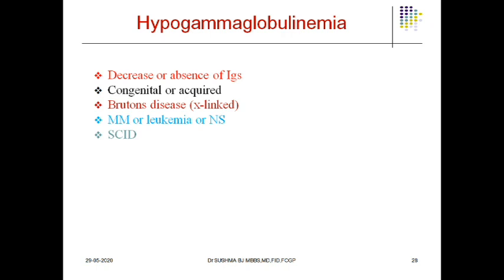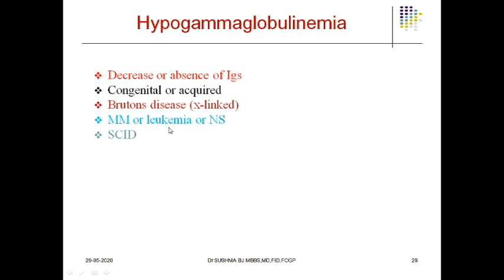Then who is going to protect against helminthic infections? Who is going to protect one from parasitic infections? In that case, the patient definitely has hypogammaglobulinemia, but with a relative excess of a particular type of immunoglobulin. If the patient has excessive IgA, he can still have deficiency of other immunoglobulins. So that is about multiple myeloma.